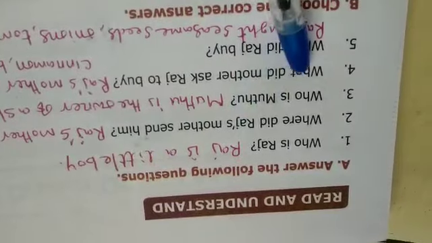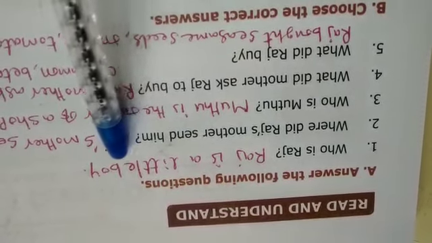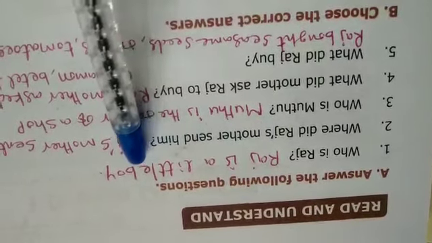Listen here, answer the following questions. Here are given 5 questions. First one is, who is Raj? Already I told you, Raj is a little boy, like you. Just answer the question: Raj is a little boy. You take down in your textbook or in your notes. Who is Raj? Raj is a little boy.